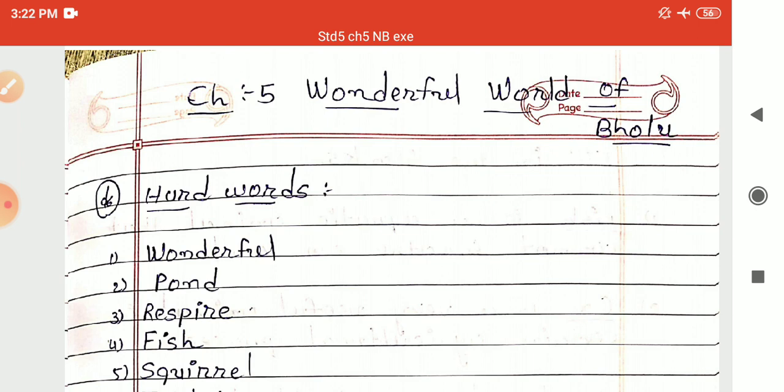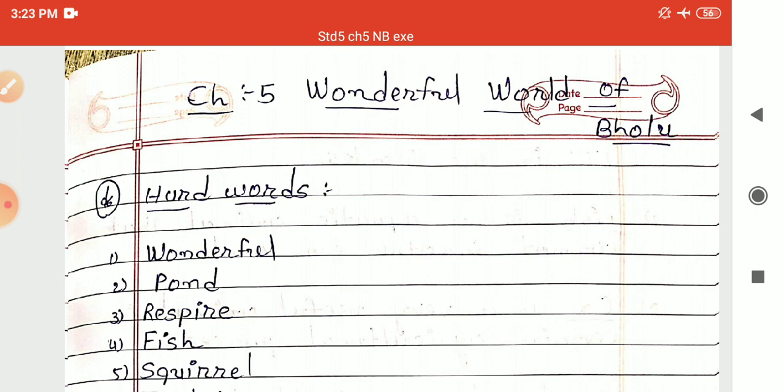Then he met one elephant, or Hathi Dada, and this elephant explained to him about the diversity in animals according to their habitat, and how they adapt themselves according to their environment.